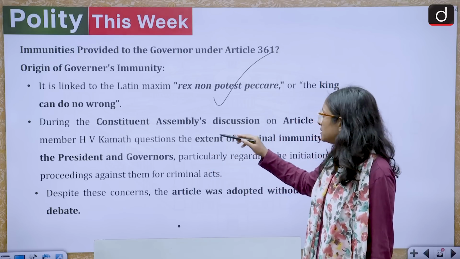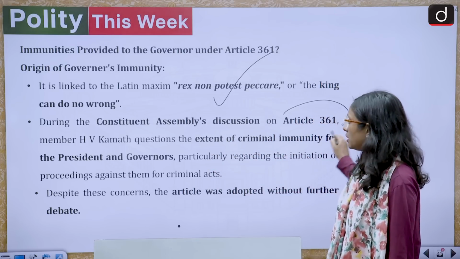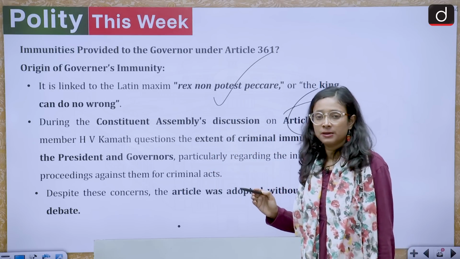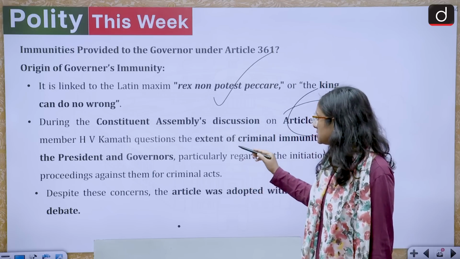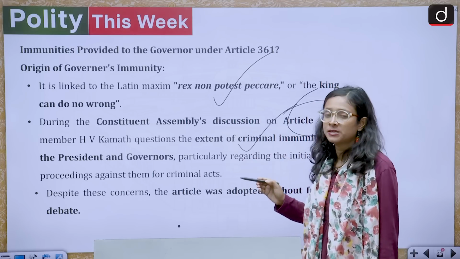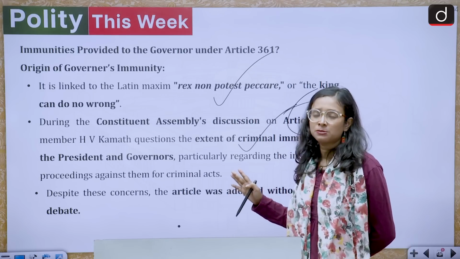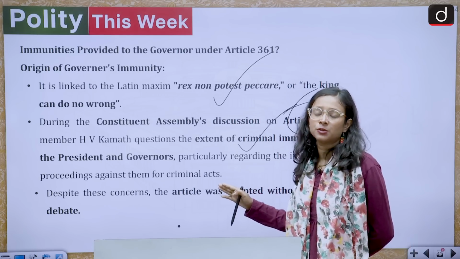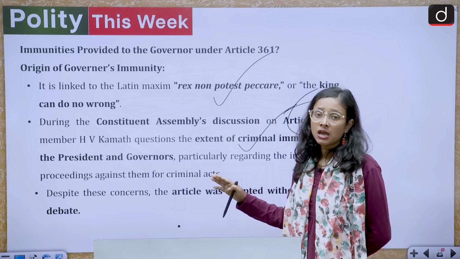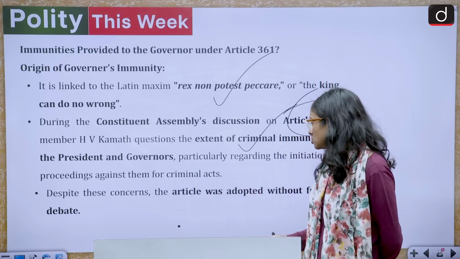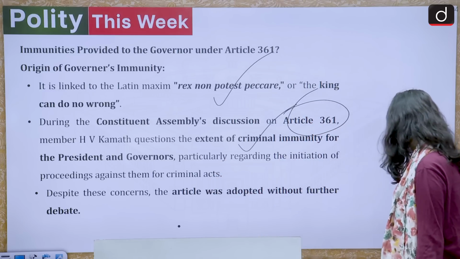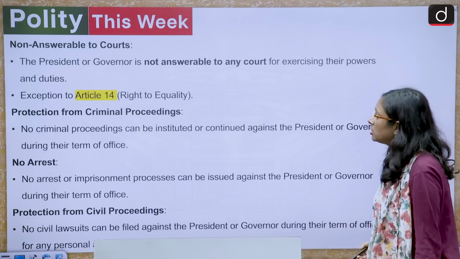During the Constituent Assembly discussion on Article 361, a member of the Constituent Assembly raised this issue, the extent of criminal immunity provided to the president and governor. And this was raised, but despite that, this kind of criminal immunity has been given to the governor and president. So here we will discuss what kind of immunity they have got.